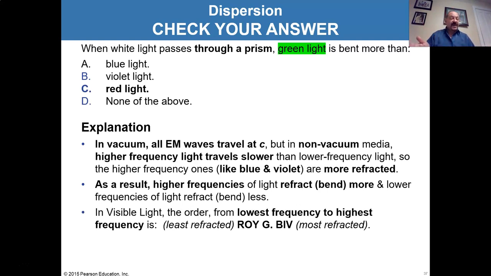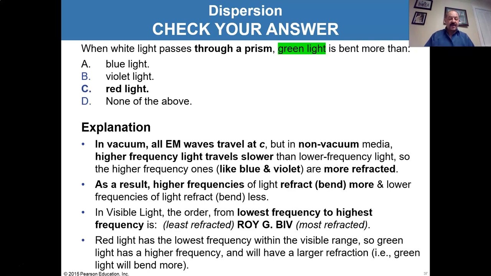In the visible light, in order of the Roy G. Biv, you've got the reds, the least refracted, the violet and blues, the most refracted, and then yellow and green are right in the middle. They're in the intermediate refracted. They're all refracted. So red has the lowest frequency within the visible range, green is higher, and then the blue, and so as a result, green will be more refracted than red. That's a long way to say that.